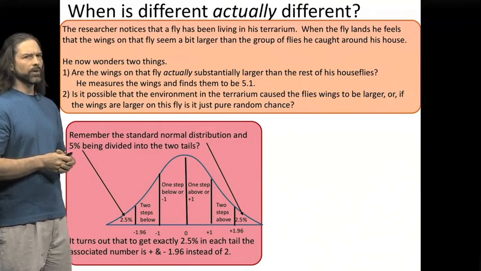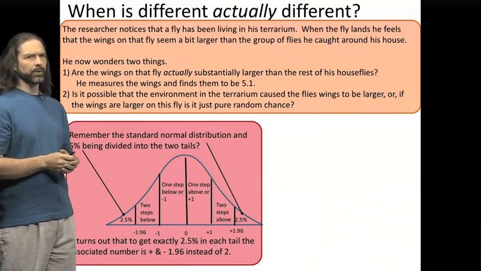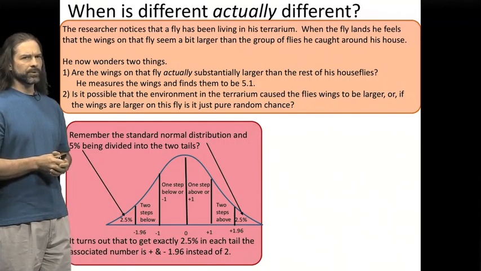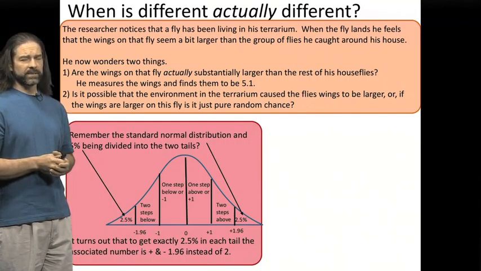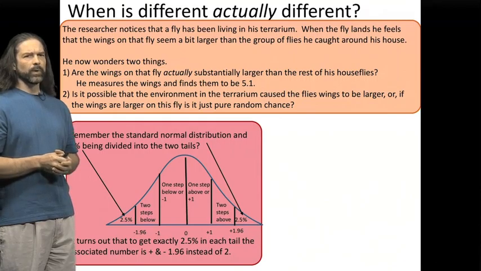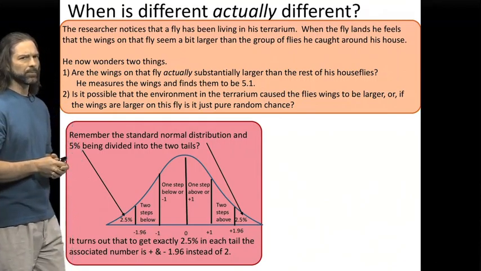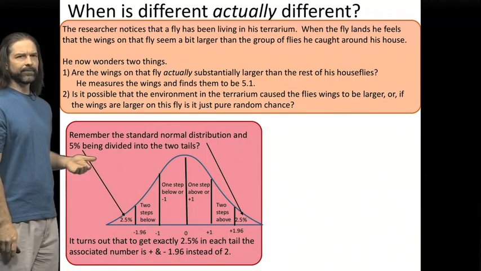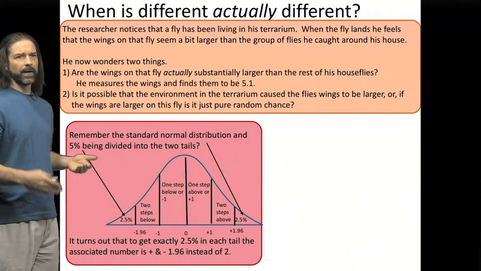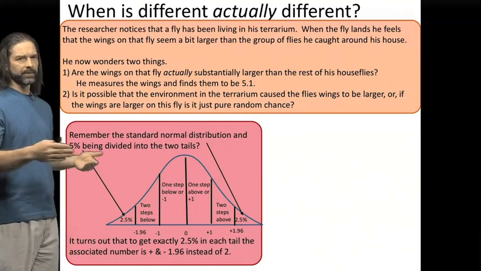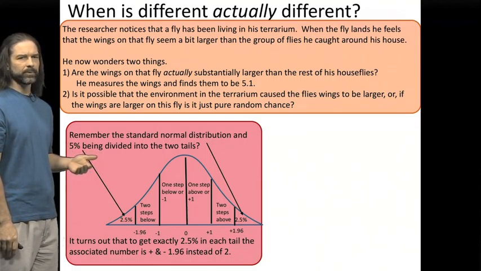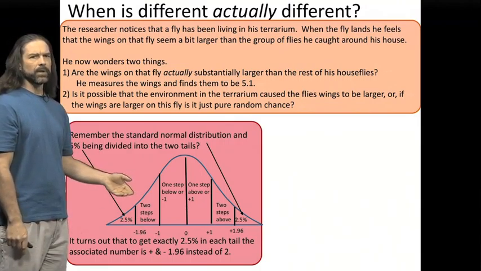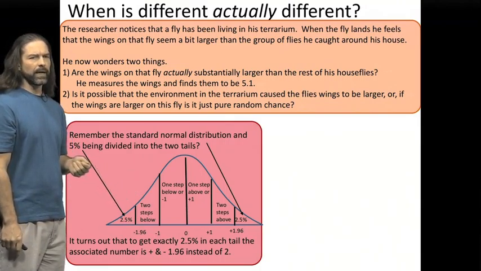So remember, we need to go back to talk about what we did in the last one, converting things to a standard normal distribution. Well, the standard normal distribution is unchanging, it's statistically set, and so we know a few things about it, and this helps us think about it. So remember before we talked about that alpha of 0.05, or 5% of the area under the curve. So the entire curve is 100%, we're talking about 5%. But since we're going to divide that into the two tails, we're actually talking about 2.5% in each tail.